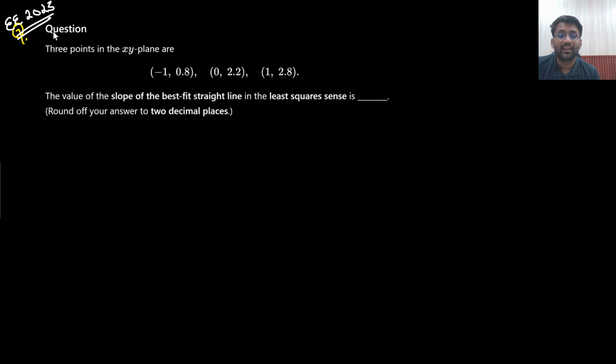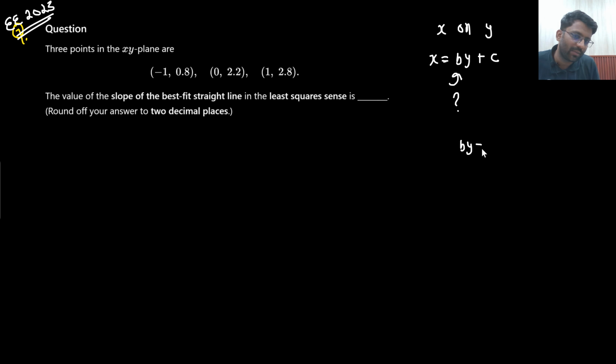Along with that, it was a NET question as well. So it's up to you now. Whether you take x on y or y on x, it's up to you. You just simply need to find out the slope. But remember one thing, if you are taking x on y, then x equals to by plus c. So this will not be the answer. If they are talking about the slope, that means they are talking about y equals to mx plus c. Basically, if they are talking about the slope, then y would be equals to minus x plus c, then your answer would be equals to minus 1 by b. Are you able to understand this point?